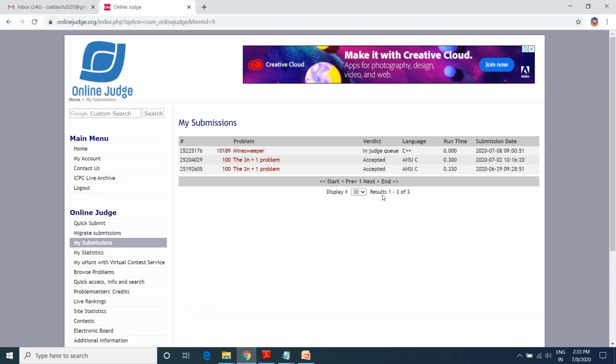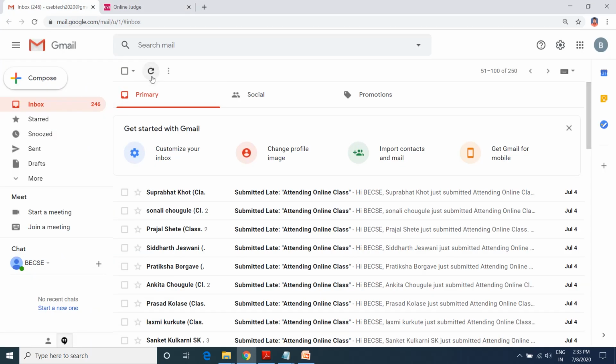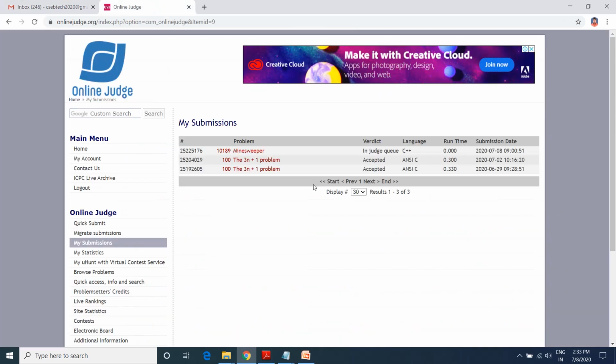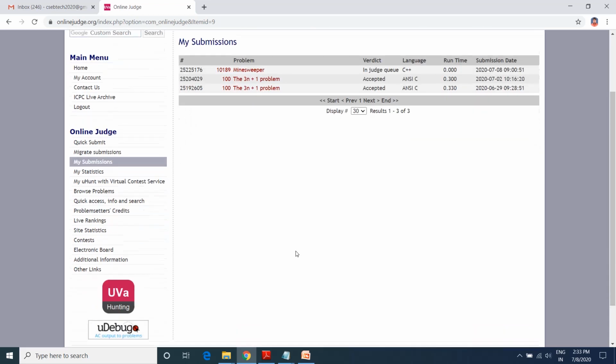But right now, as we have submitted two problems, the same 3n plus 1 problem I submitted two times, I'm getting the feedback accepted. And today we have submitted Menswear, which is in the online judge queue. Still it has not been executed or seen, so it is in the judge queue. Once they execute it, the feedback will be updated. Okay,